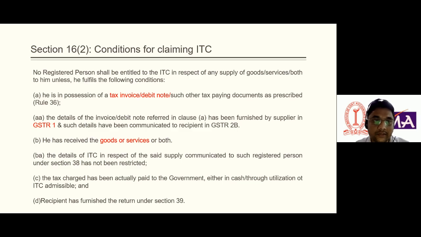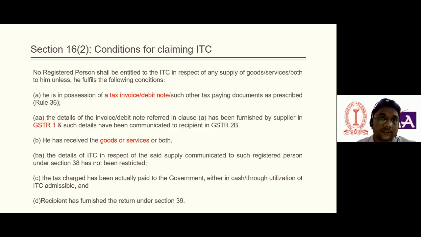The person availing the ITC should possess a tax invoice or debit note. Obviously he should have an invoice to claim ITC, otherwise he would not be eligible. So this is the first condition mentioned in Section 16 subsection 2: possession of a tax invoice.